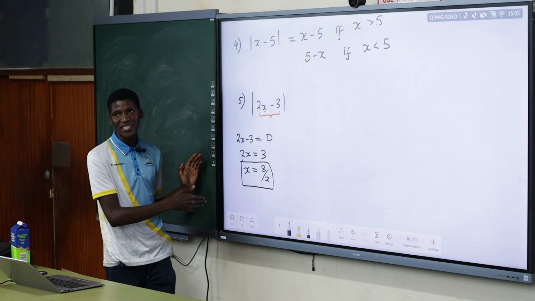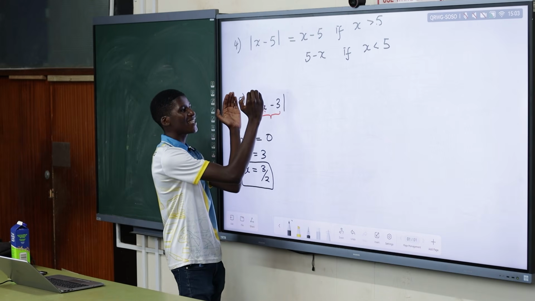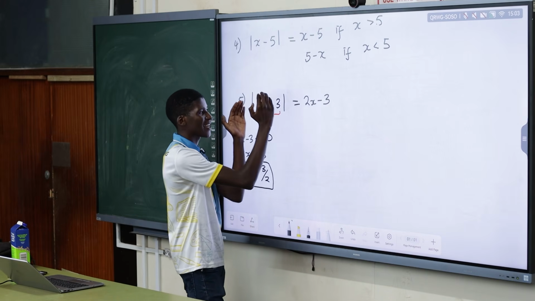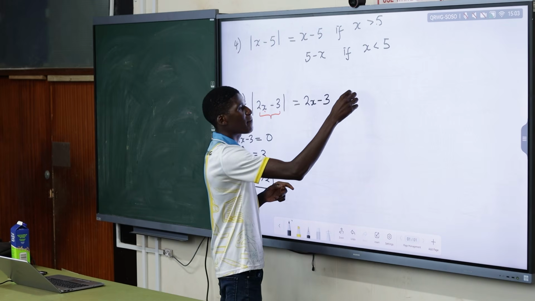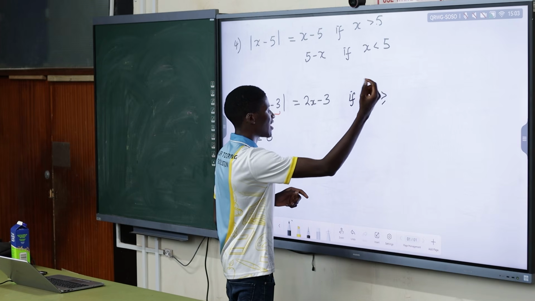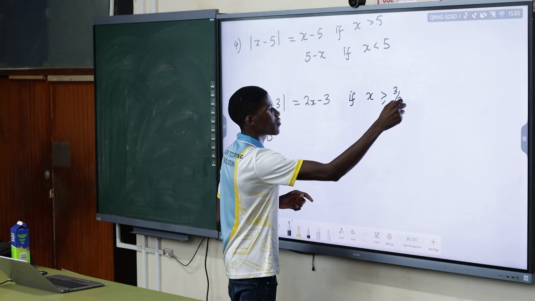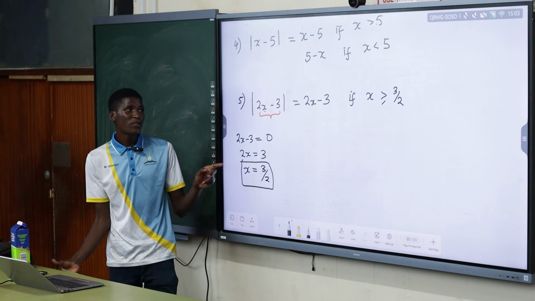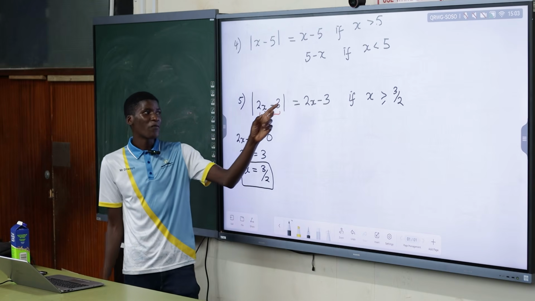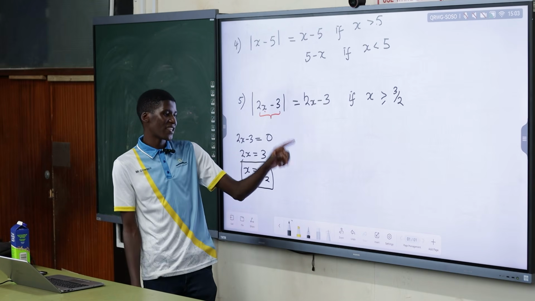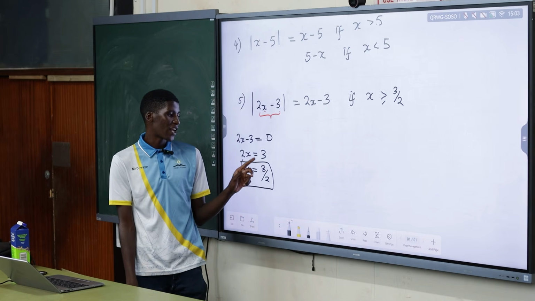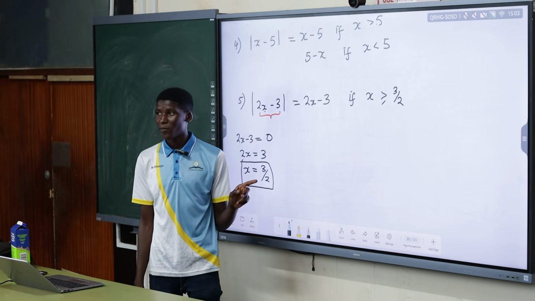A negative expression. So it means that for me to get the expression 2x minus 3 as it is, positive, x must be what? Must be greater, or you can put it equal to any place. Must be greater or equal to 3 over 2. Because when it equals 3 over 2 exactly, it is 0 straight up. But basically, for me to find a positive expression here, I must take an x that is greater than or equal to 3 over 2. You see it.